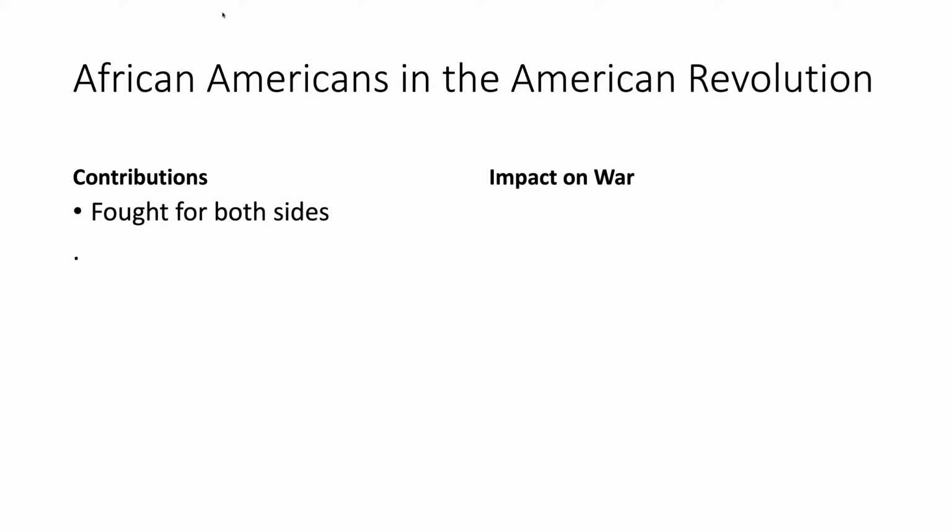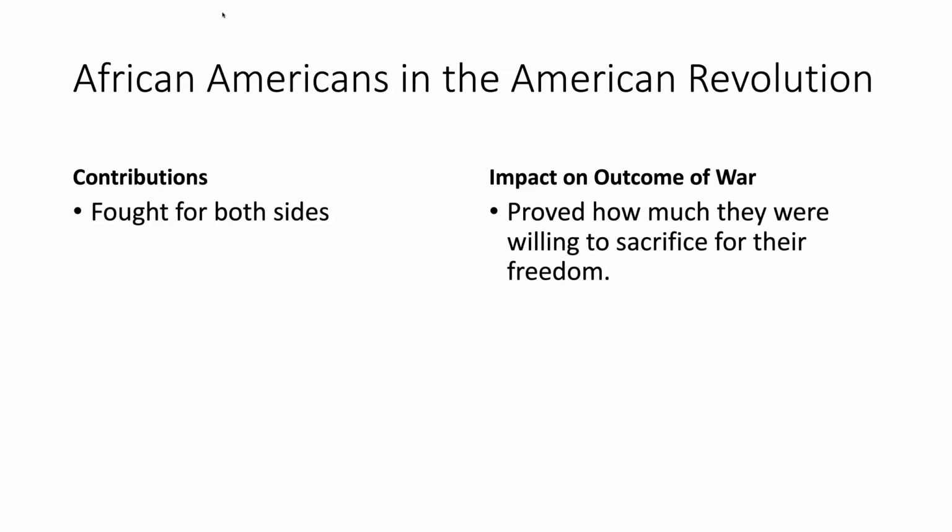I found that a contribution was that they fought for both sides, and the impact was it proved how much they were willing to sacrifice their freedom. That's an inference that I made as a reader, because the author of this lesson wrote that the African Americans were motivated by gaining freedom, and this proved how much they were willing to sacrifice for their freedom.